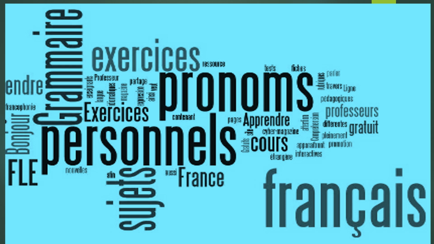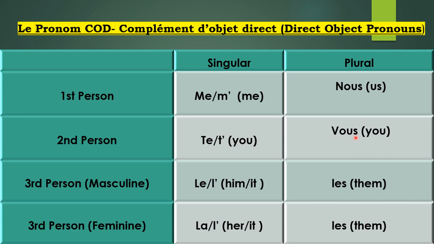As you all know, I'm making videos on personal pronouns, and today's topic is also about personal pronouns. So let's start. We use vous to represent you, second person plural. Third person singular, le or l'apostrophe, and for plural we use les to represent them. Third person feminine, la or l'apostrophe to represent her or it, and in feminine plural also we use les.